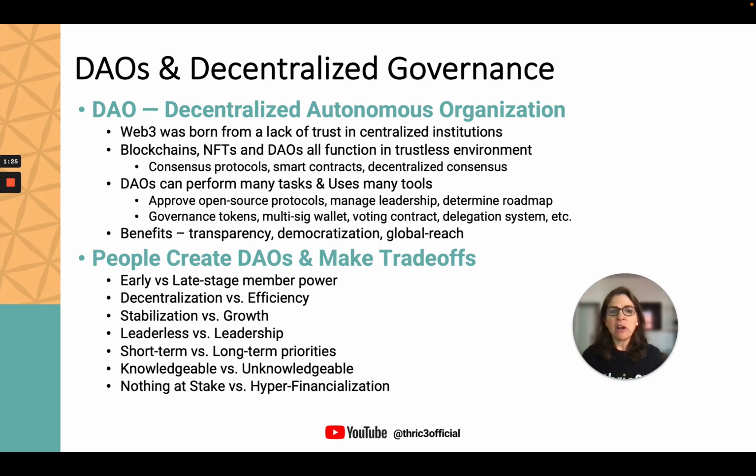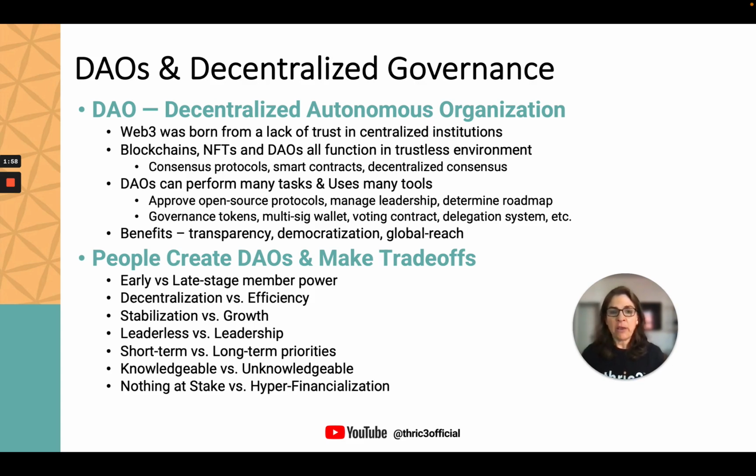Now, this is done in lots of different ways. Sometimes it's done through something called governance tokens. And there are a lot of structures for those. You can have one token, one vote. You could have one token, one vote, but no more than X number of votes regardless of the tokens. There's lots of different structures. You can also use something called multisig wallets, where you need more than one person or persons to sign a wallet in order for something to happen. So unless many people approve, the thing does not occur.